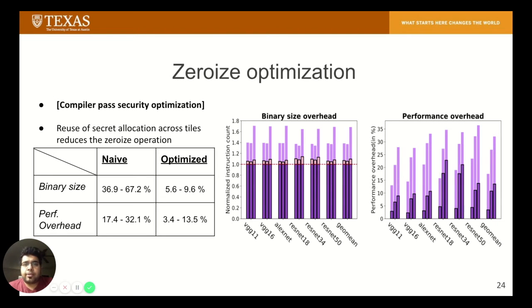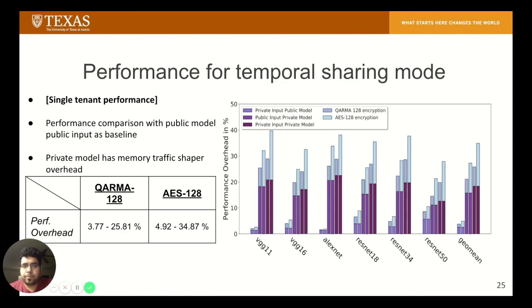We further optimize the zeroize security pass by reusing the same scratchpad regions across tiles and zeroizing the scratchpad region only at the last tile of the secret matrix. This results in significant binary size and performance overhead reduction. There is also an increase in scratchpad reliability and a reduction in the overall power consumption.